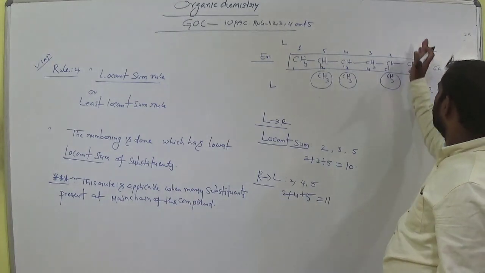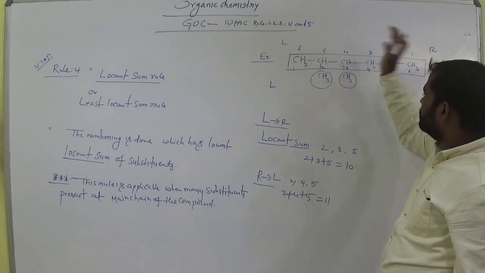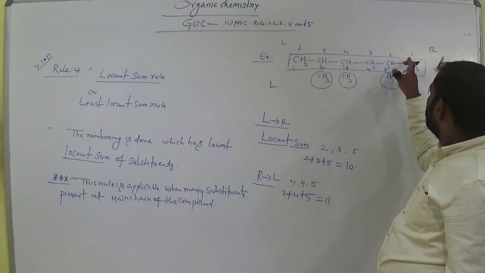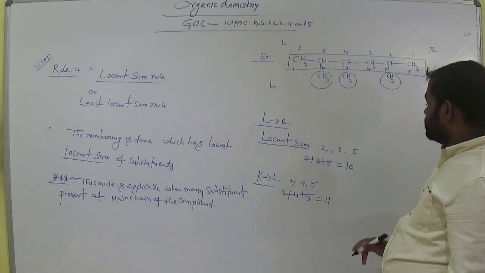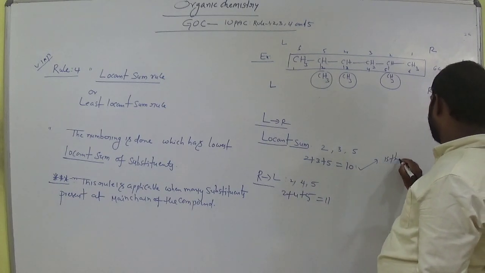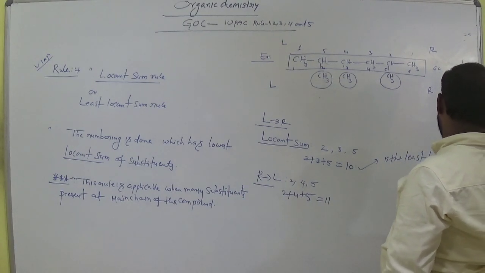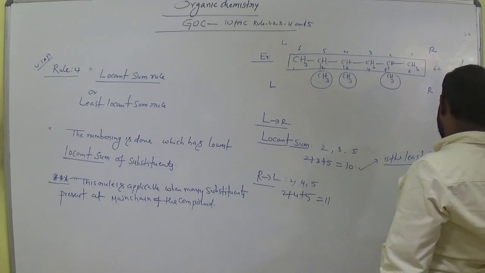Is it clear? In this direction add 2 and 4, 6 and 5, 11. So the least locant sum is 10. Okay?